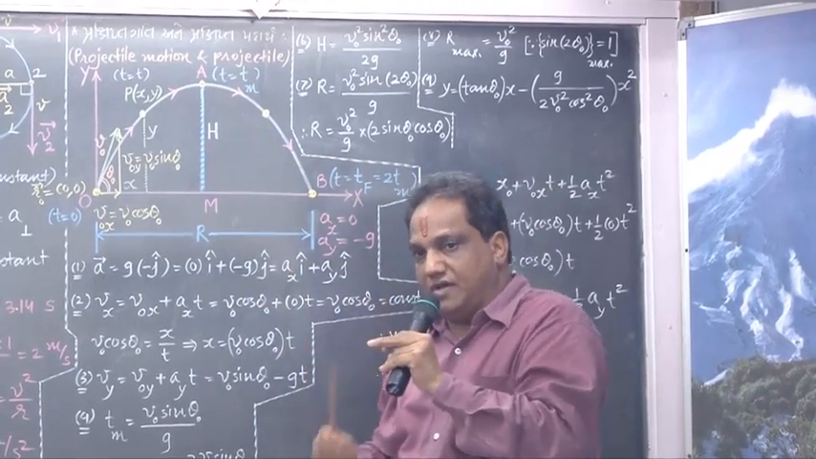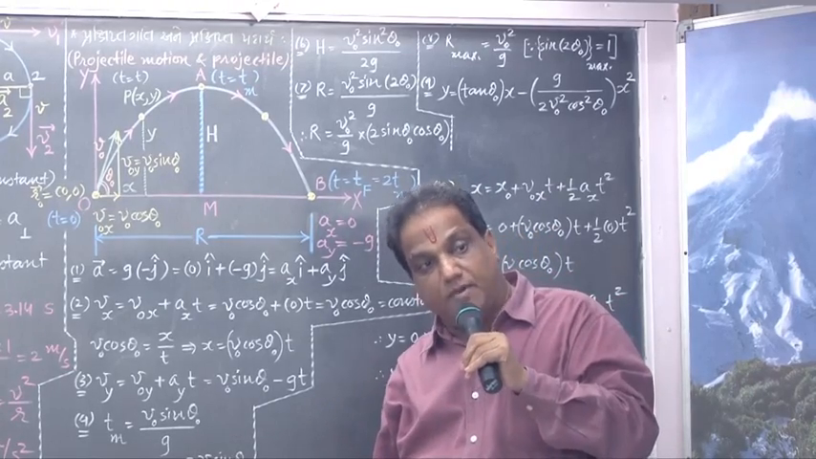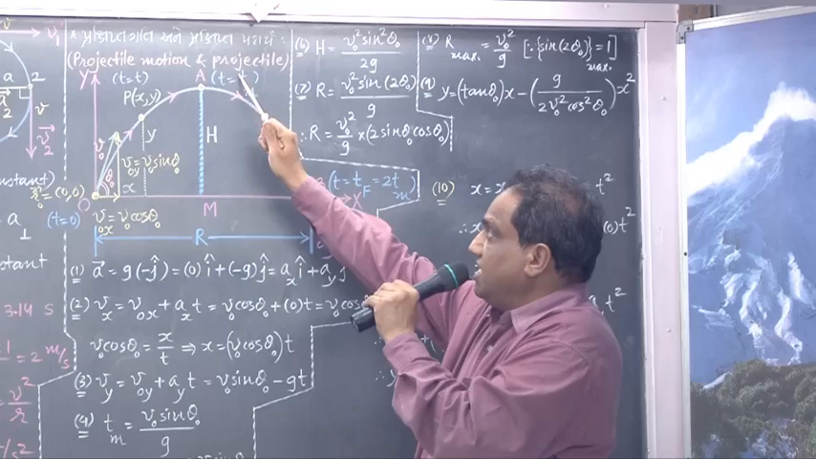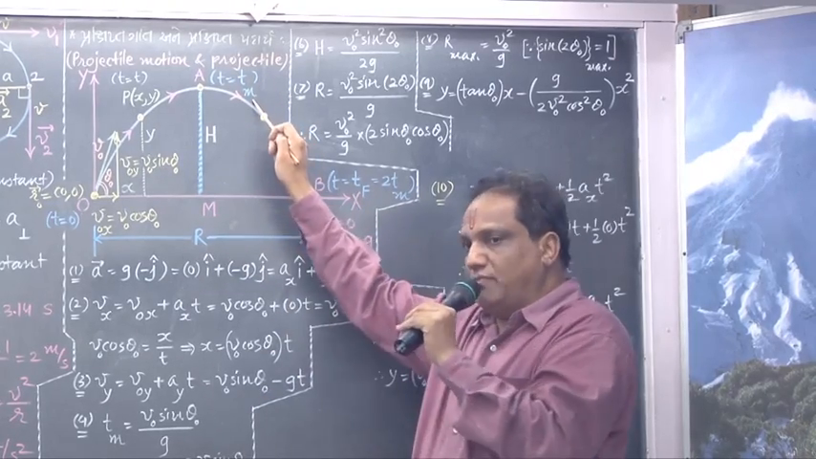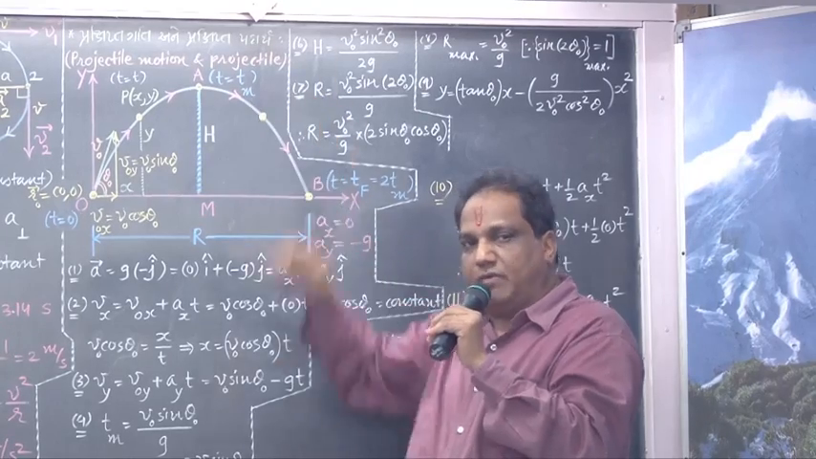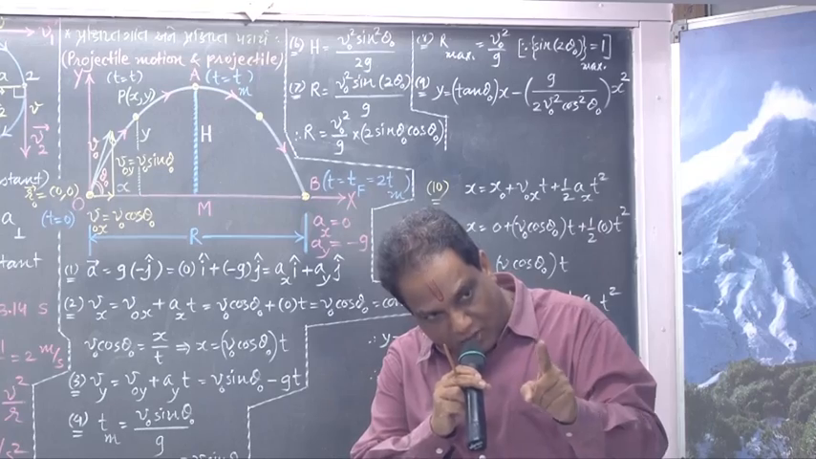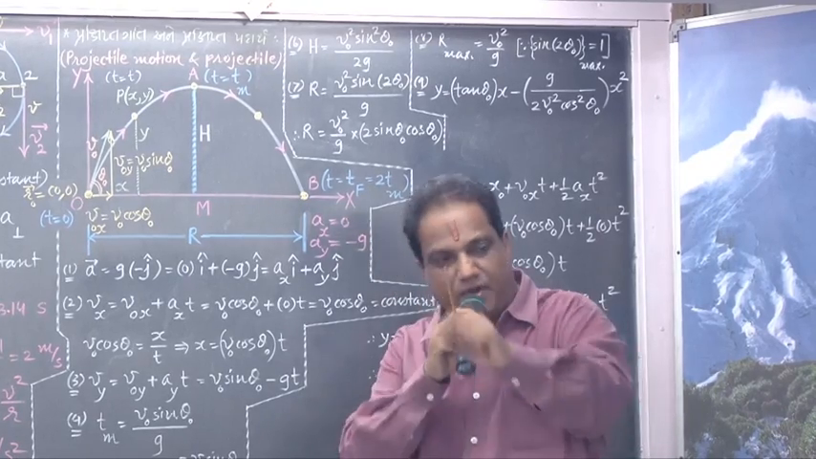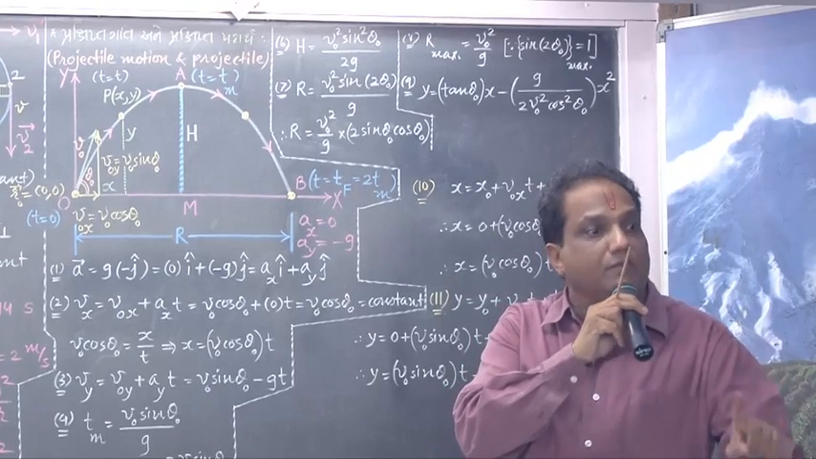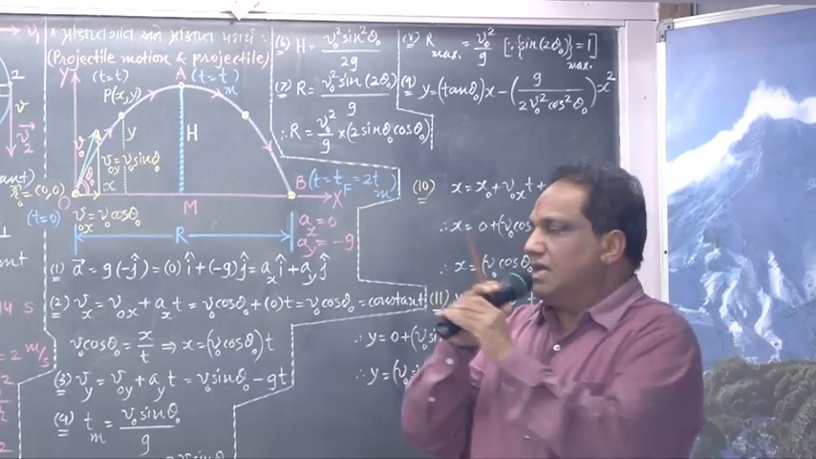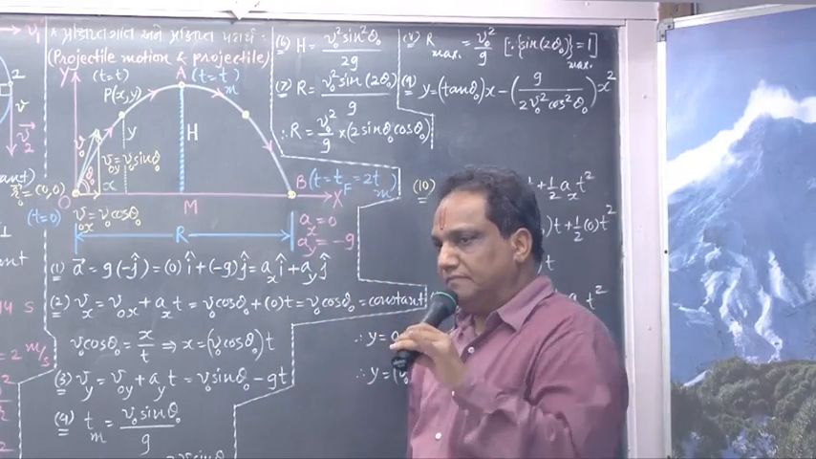Time taken by body to achieve maximum height, I just showed by symbol Tm. Be careful. M means maximum, no doubt, but time is not maximum. It is the time taken by the projectile to achieve maximum height. Time is not maximum, height is maximum. That maximum height I have shown by symbol capital H.